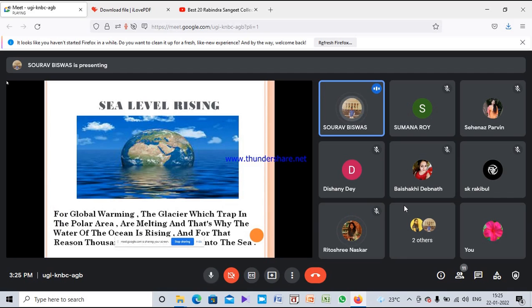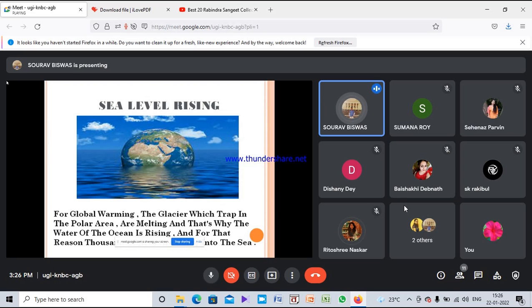The next slide is sea level rising. One of the effects of global warming is sea level rising. Sea level rising is when the ice in the polar areas is melting, and that is why the water of the ocean is rising.